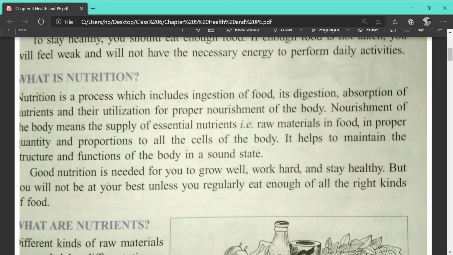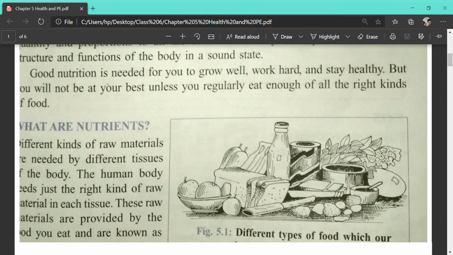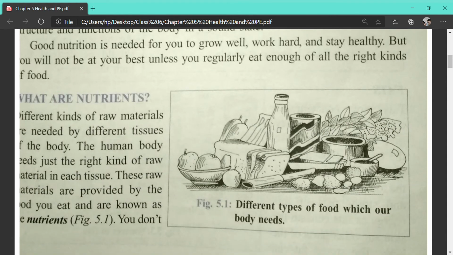What is a nutrient? Can anyone tell me? Before I explain it to you, tell me what a nutrient is. Anyone tell me what you mean by nutrient?